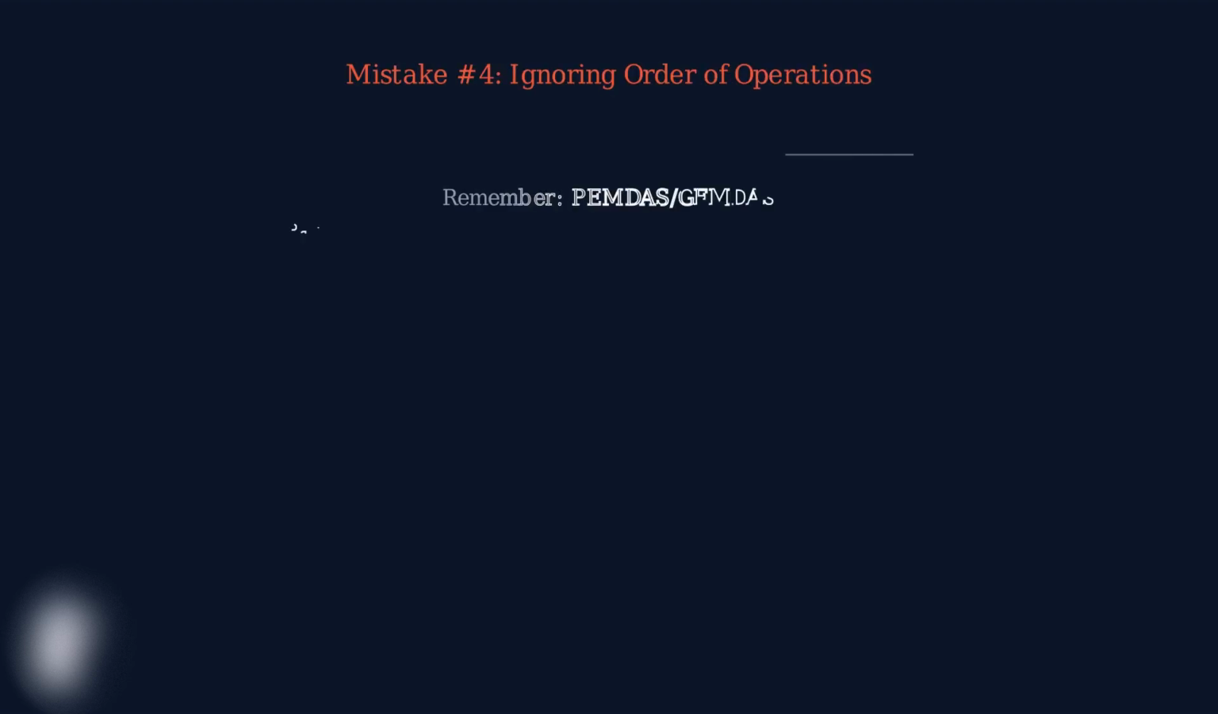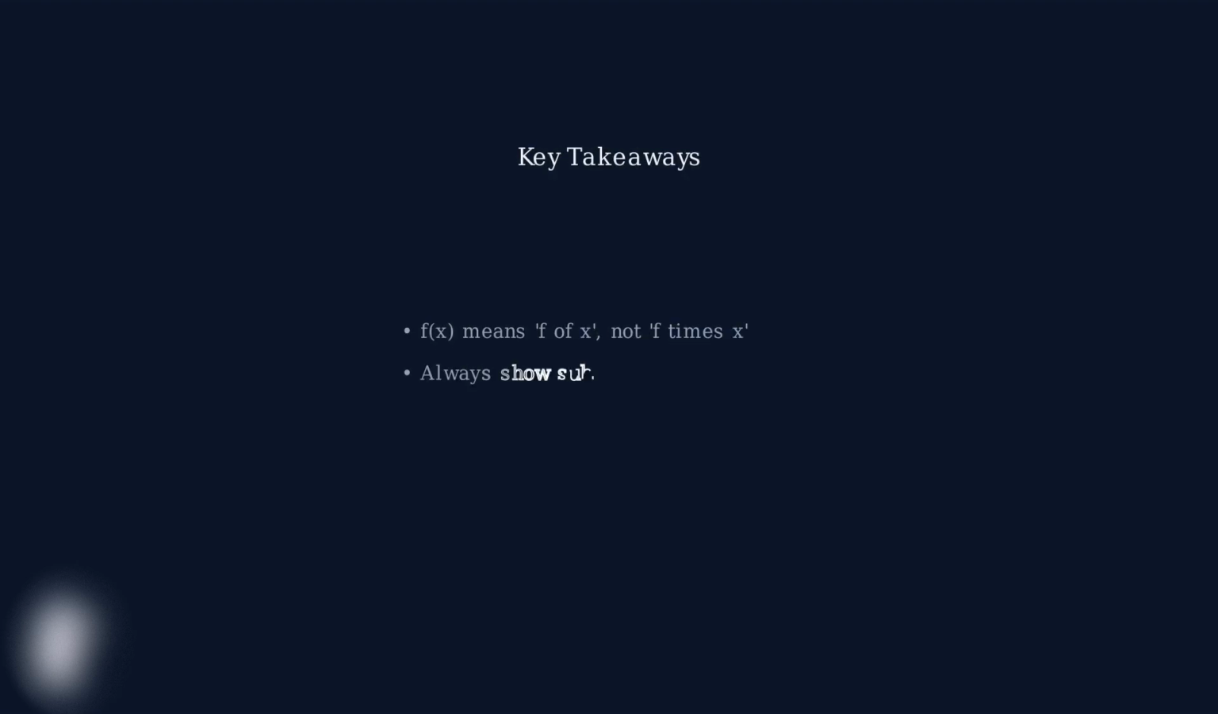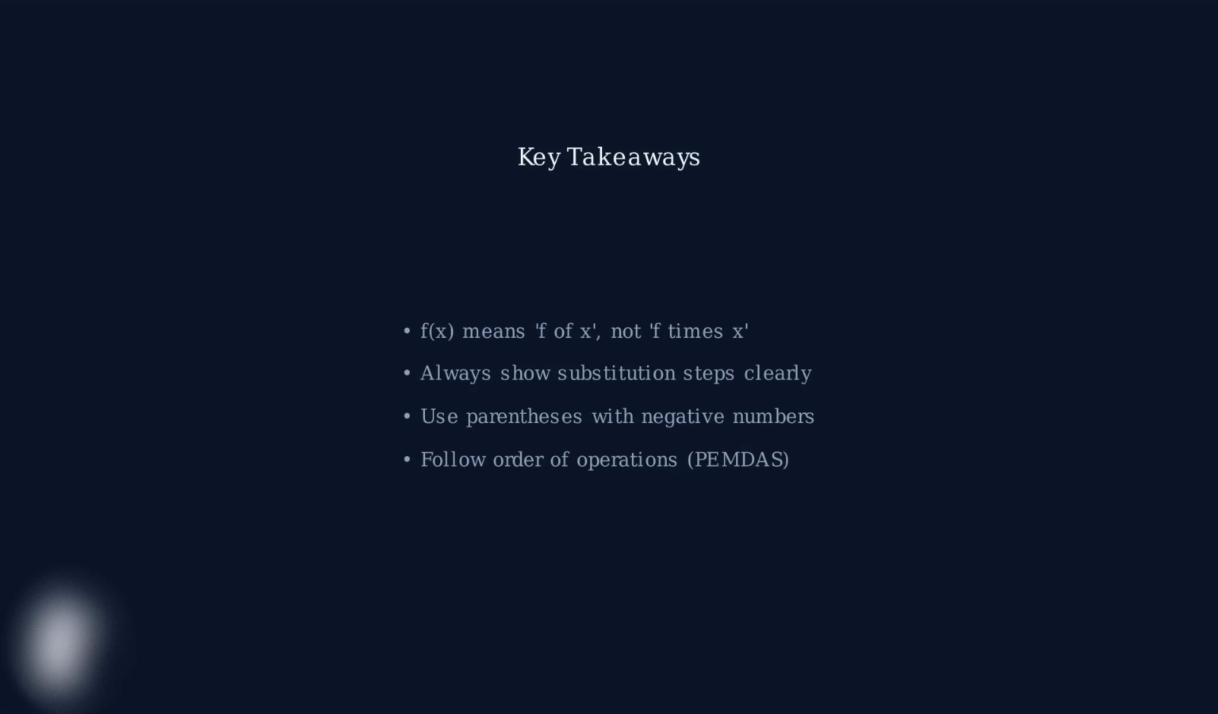The final common mistake is ignoring the order of operations. When evaluating functions with multiple operations, you must follow PEMDAS or GEMDAS carefully. First, substitute 2 for x. Then follow order of operations. Calculate exponents first, then multiplication, and finally addition and subtraction from left to right. By avoiding these 4 common mistakes, you'll be much more successful with function notation. Remember that f of x represents a function's output. Always show your substitution work, use parentheses with negative numbers, and follow the order of operations carefully.